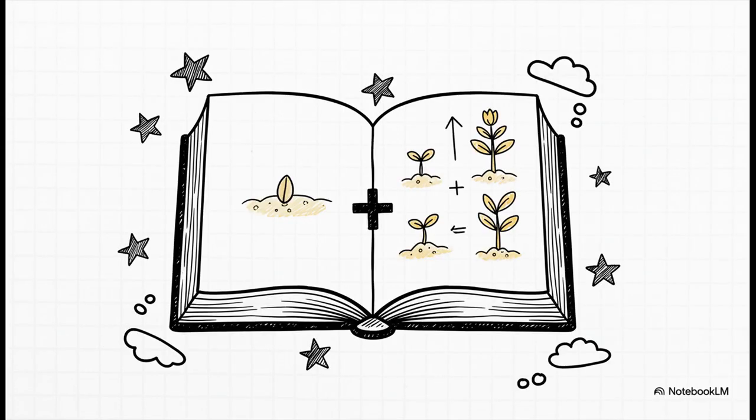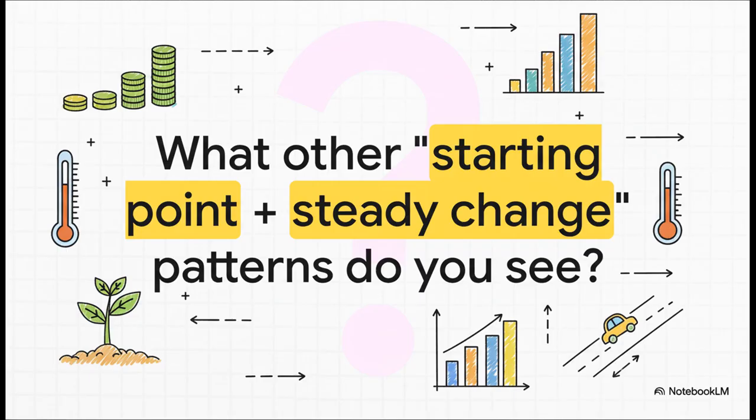So look, if you only remember one thing from all this, let it be this. A linear function is not some big, scary, complicated idea. It's just a story, a simple story with two parts, a starting point and a steady change. If you can find those two things, you've found a linear function. End of story. So I'm going to leave you with a challenge. Now that you know what to look for, what other stories can you find out there that follow this same starting point plus steady change pattern? I promise you, once you start looking, you're going to see them everywhere.